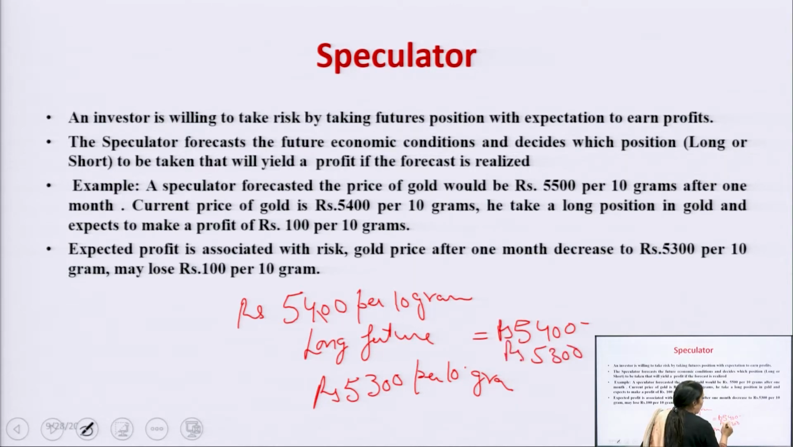Rupees 54 to 53, there is a loss because he is long, he has a long position. Long means he is thinking that the market is going to increase, a bullish trend is there, but there is a bearish trend in the market, that's why there is a loss of 100. But if the reverse happens, that means the price is showing rupees 56 after some time, then there is a profit of how much? The profit is 5600 minus 5400, then the profit is 200.